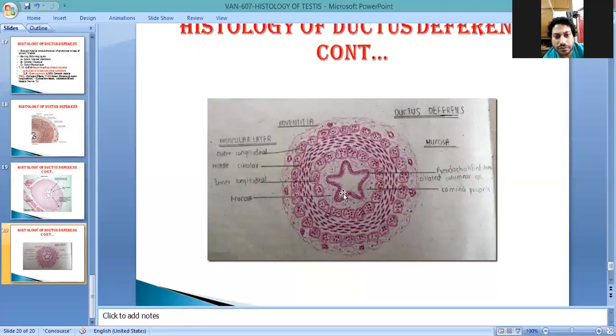This is the lining epithelium, pseudostratified ciliated columnar. This is the lamina epithelialis, and this is the lamina propria, and later on the lamina muscularis layer. And this is the submucosa, the tunica submucosa.